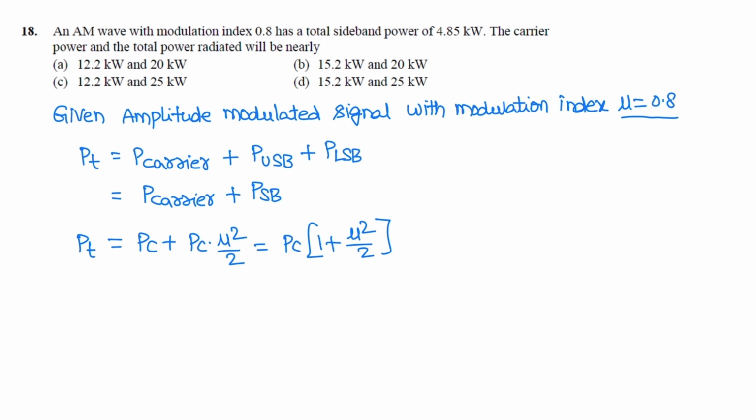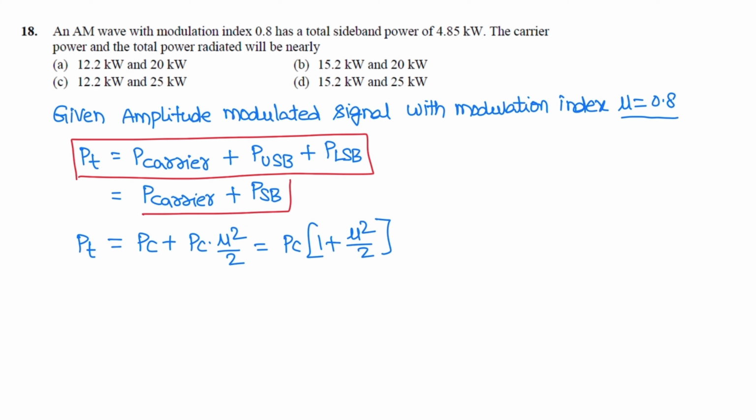An amplitude modulated signal consists of carrier, upper sideband and lower sideband. The total power is carrier power plus upper sideband power plus lower sideband power, that is carrier power plus sideband power.